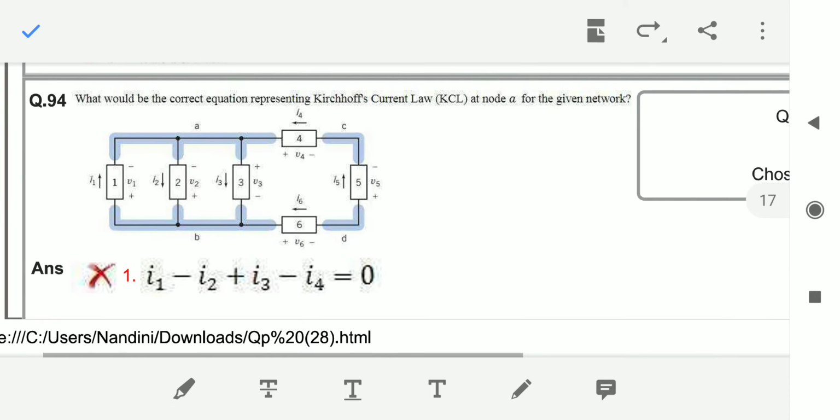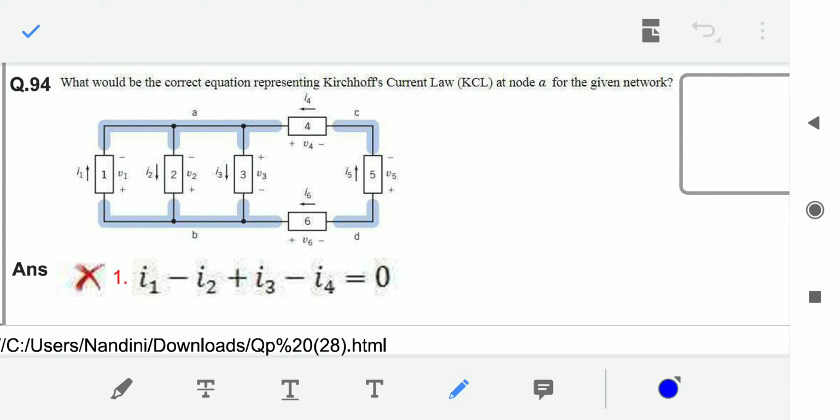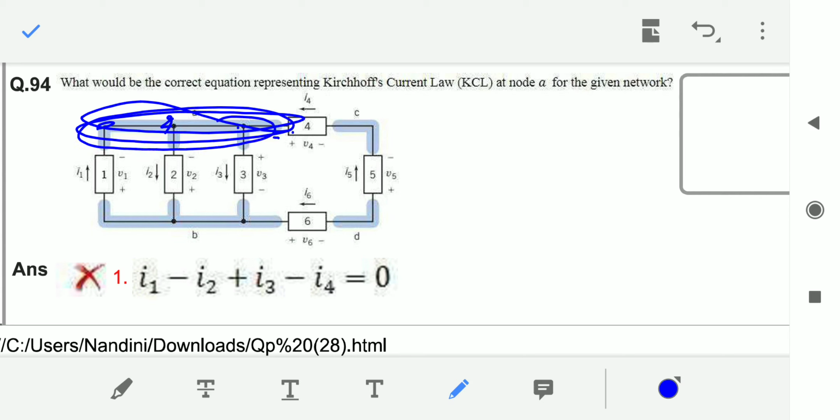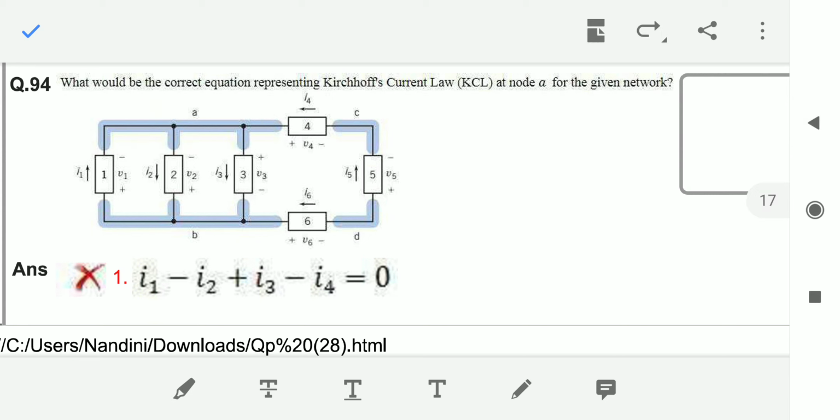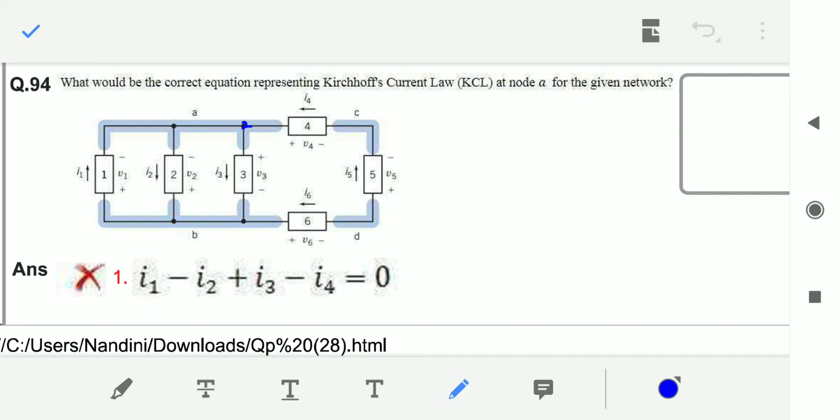Next, question number 94. What would be the current equation responsible for Kirchhoff's current law, that is KCL, at node A for the given network? So let me take node A here. If you observe carefully, this is node A, this is also node A, so this total is one node up to this point, that is node A only. Anyway, he is asking KCL at node A.